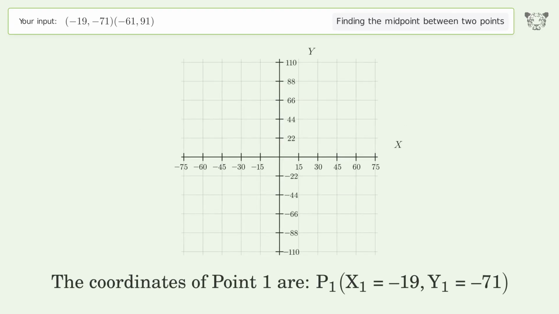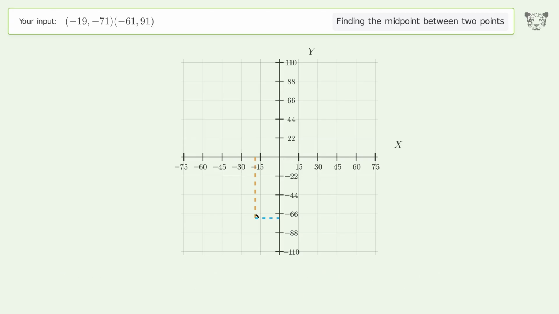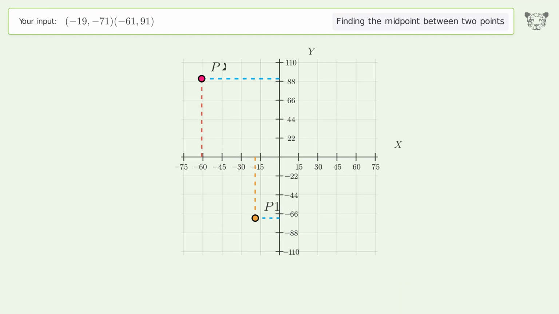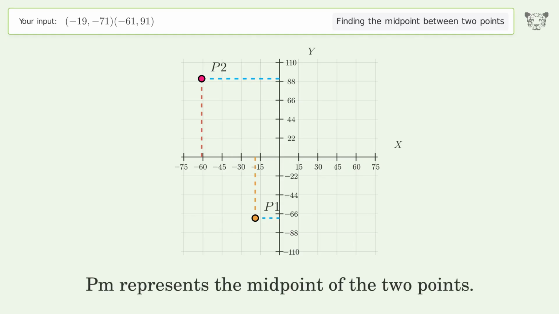The coordinates of point 1 are, x1 equals -19, y1 equals -71. The coordinates of point 2 are, x2 equals -61, y2 equals 91. PM represents the midpoint of the 2 points.